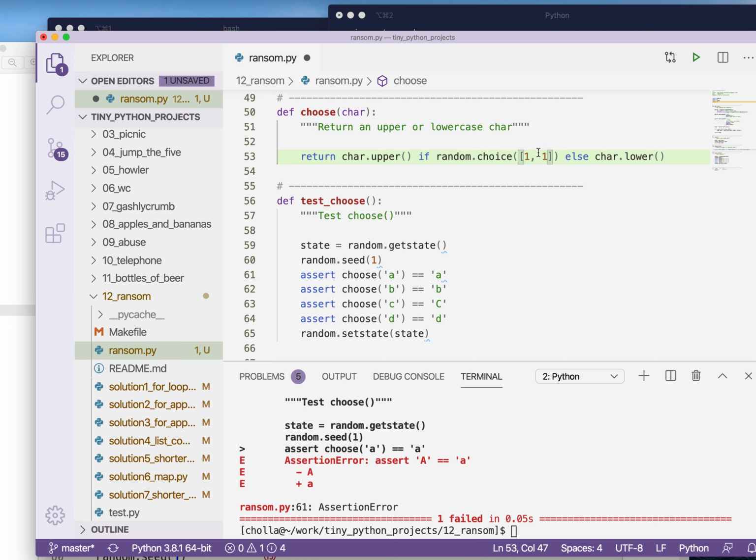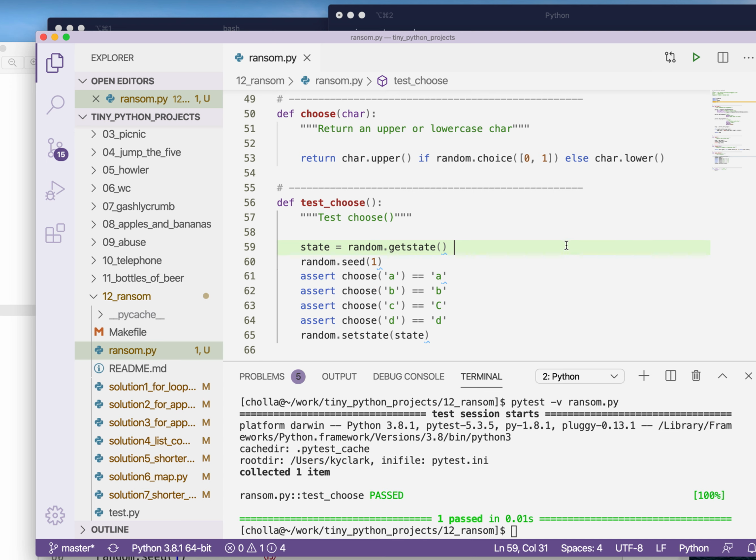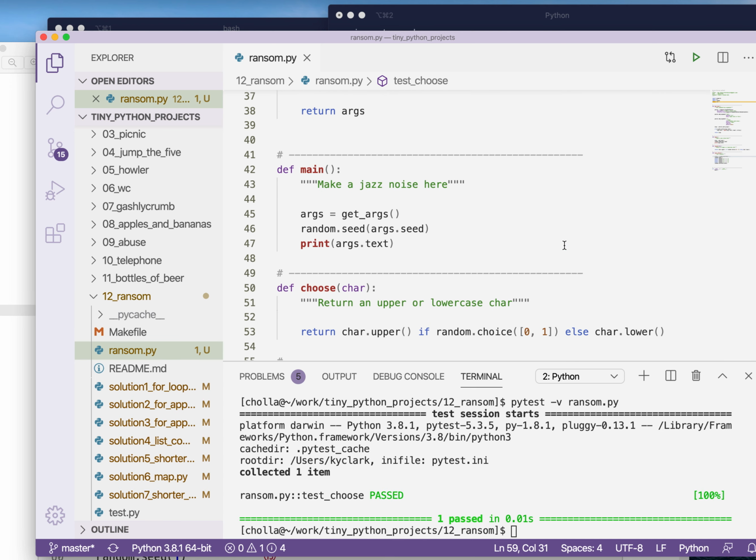So this was supposed to be between 0 and 1. We go back and put that back. If I run it again, okay, I'm back to passing, and that's what I want to see. So that's how I wrote the choose function. And now I need to use it.